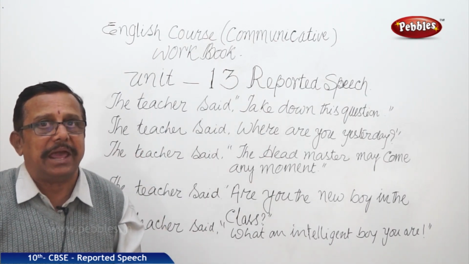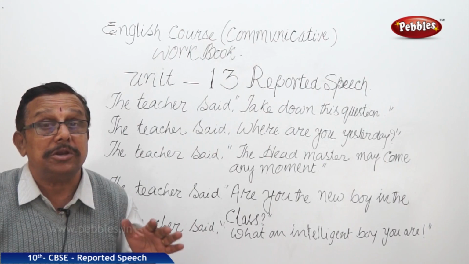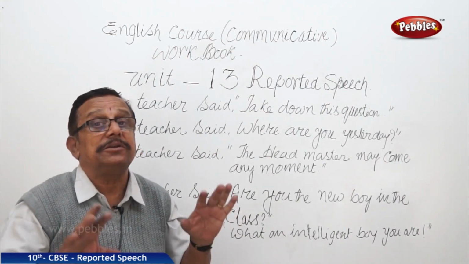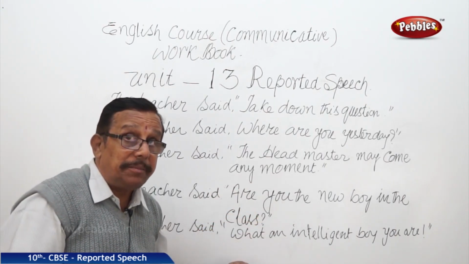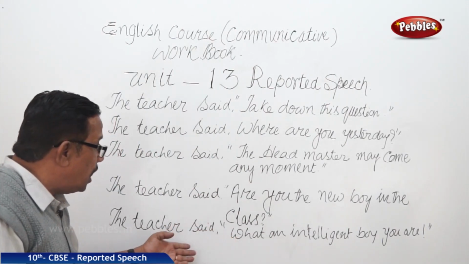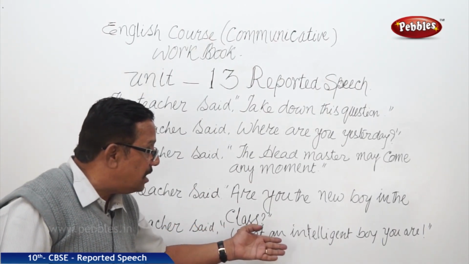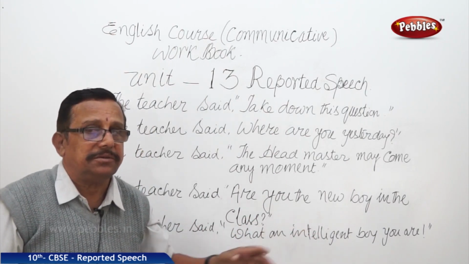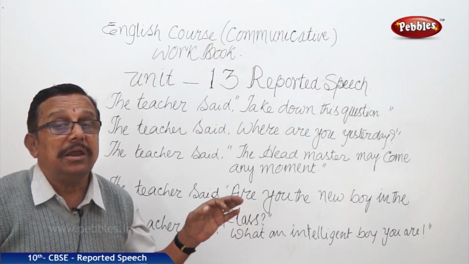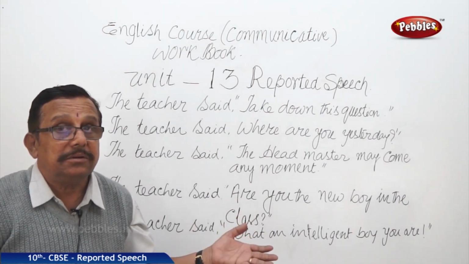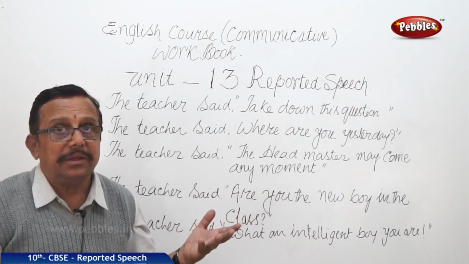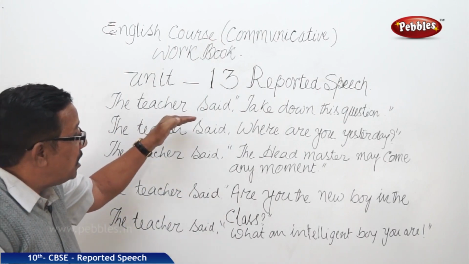That has been expressed as what an intelligent boy you are. Same thing only, but the expression is different. And so we said it is exclamatory and assertive, the other one. So, you are a very intelligent boy. That way we have changed. Now, you becomes he. He was a very intelligent boy. Finished. Only you becomes he and are becomes was. That's all.